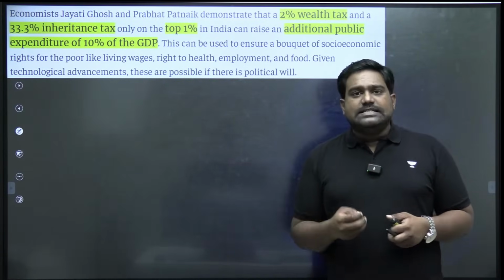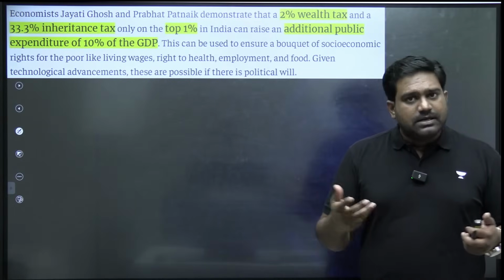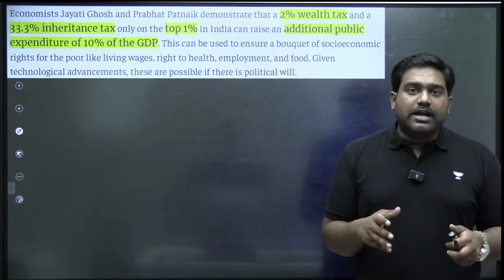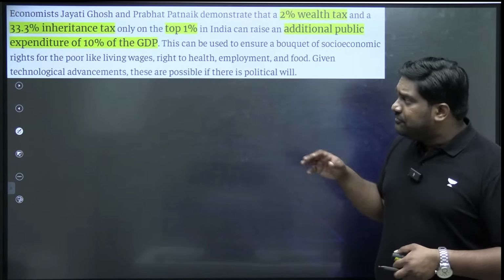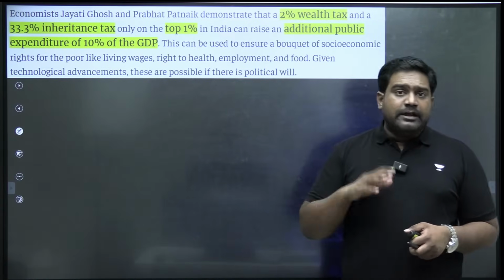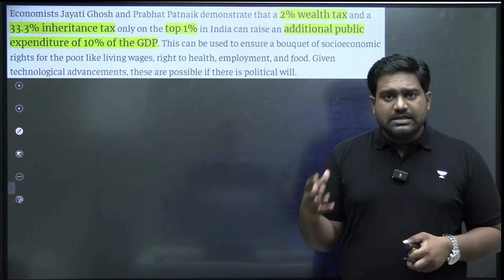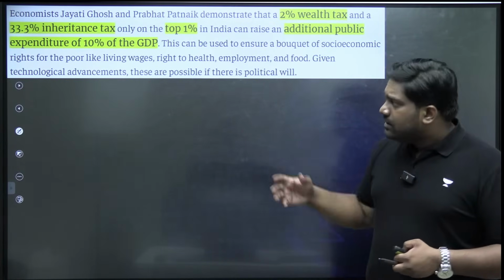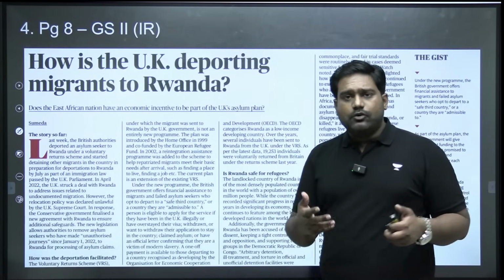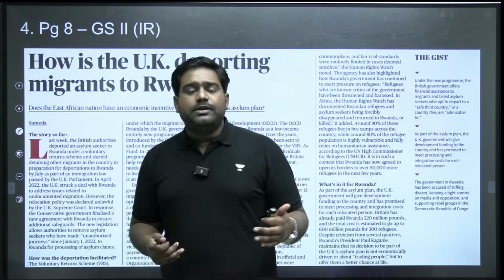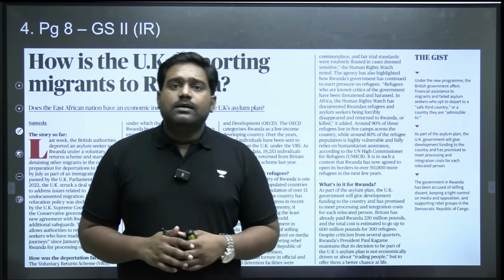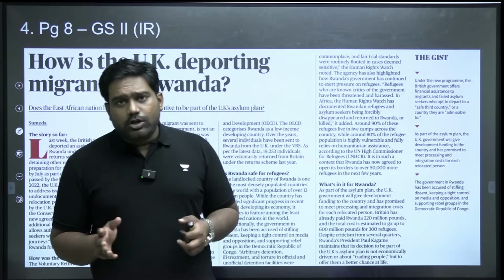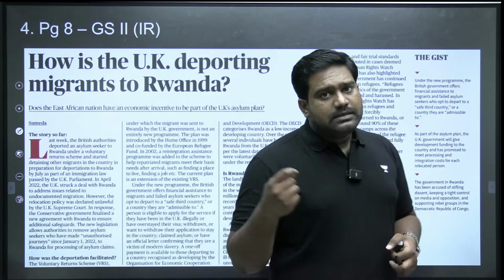So without addressing these basic concerns, inheritance tax might be unviable in the current context. But definitely, theoretically, inheritance tax has a valid basis. There is a justifiable ground for levying an inheritance tax. So it's a debatable issue. Of course, it's something that's left to the government, the parliament to decide. But being aware of both sides of the argument will help you tackle any question that might come on this